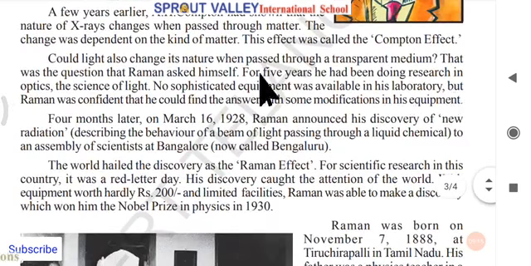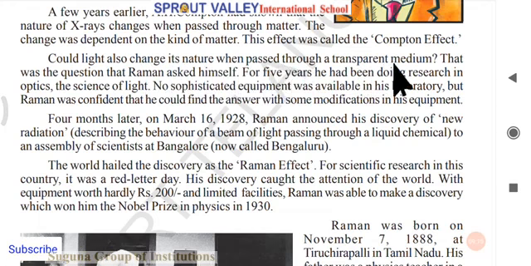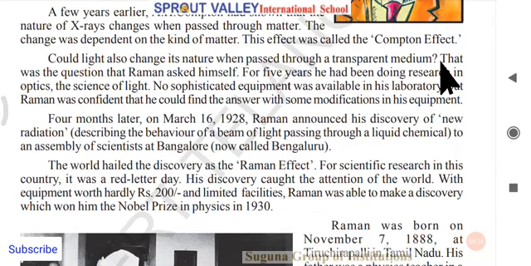So could light also change its nature when it passes through a transparent medium? Of course. Yes or no? We have light. For example, if you hold a torch in your right hand and put your left hand across the light which is passing, of course the hand stops the light. But take a transparent paper and put the light through it. Does the light stop there? No, it passes through the transparent paper.